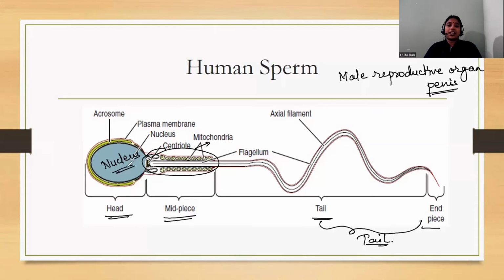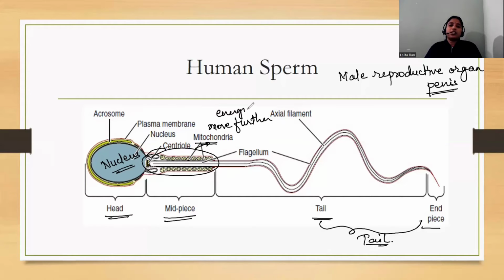As you know, in the previous videos of the cell chapter, we have discussed that mitochondria provide energy to the cell. So this mitochondria gives energy to this sperm cell to move further.